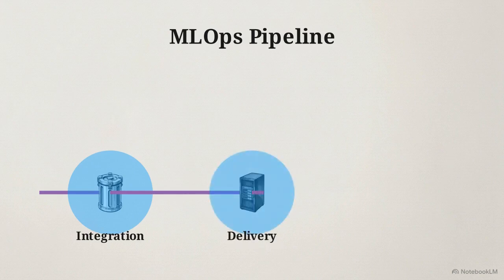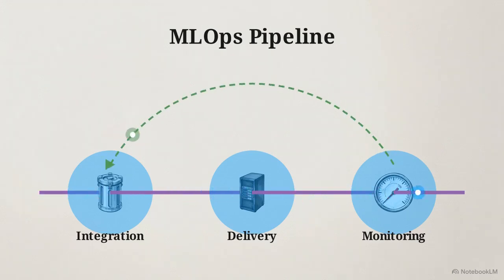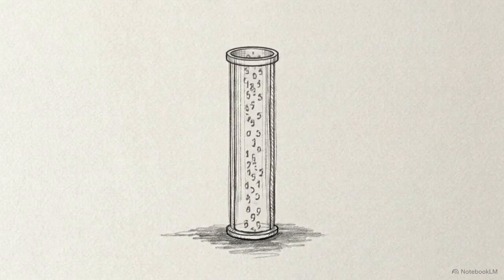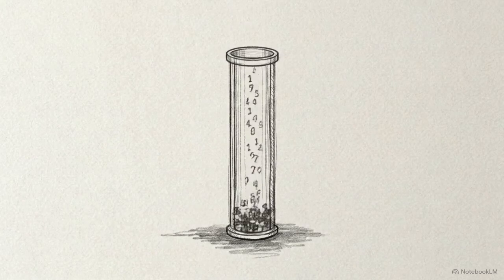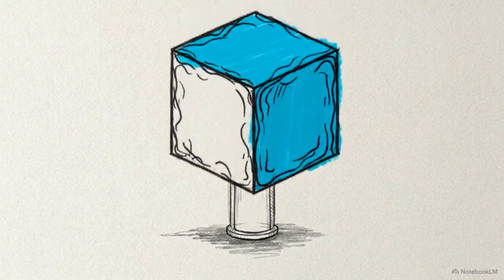This is the structured pipeline that ensures machine learning models are deployed, monitored, and retrained systematically. The foundation of MLOps is strict version control. If a deployed model begins producing severe errors, architects must have the immediate capability of rolling back the data, the codebase, and the model weights to a previous stable state.